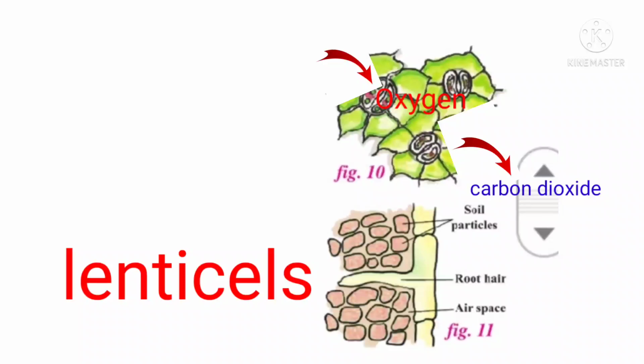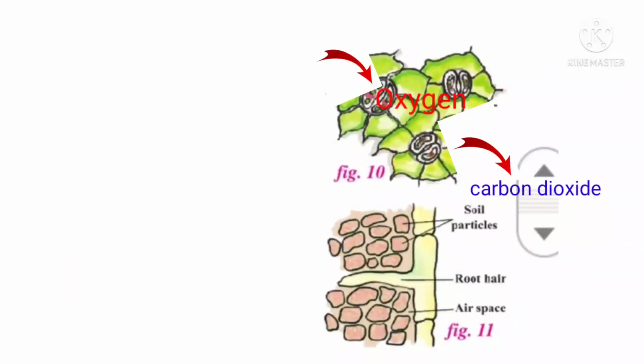Lenticels are present on the stem. The roots also need oxygen to produce energy, so they absorb the oxygen present in the air spaces between soil particles with the help of root hairs.